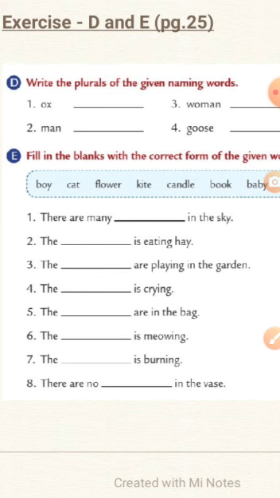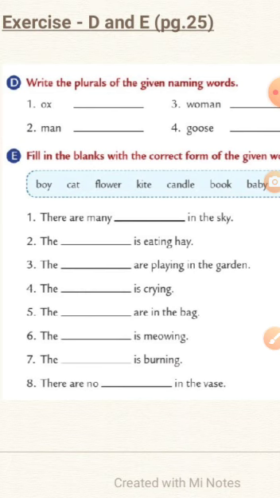Women. Question 4. Goose. It is talking in singular. Goose is a singular naming word. So how do we change it to plural? Geese. G-E-E-S-E. Geese. I hope you have written the answers. Now let's do exercise E.